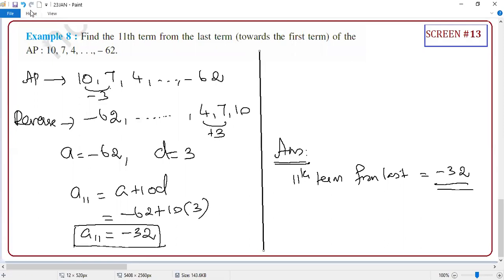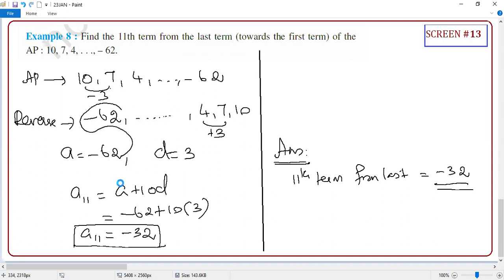I know how the formula is derived, using the same logic. Clear or not? Indirectly, it is the same logic: your L becomes A. Correct or not? Yes, sir. And your D, I told you, only two changes. Right, Hariharan? Okay, sir. Only two changes.